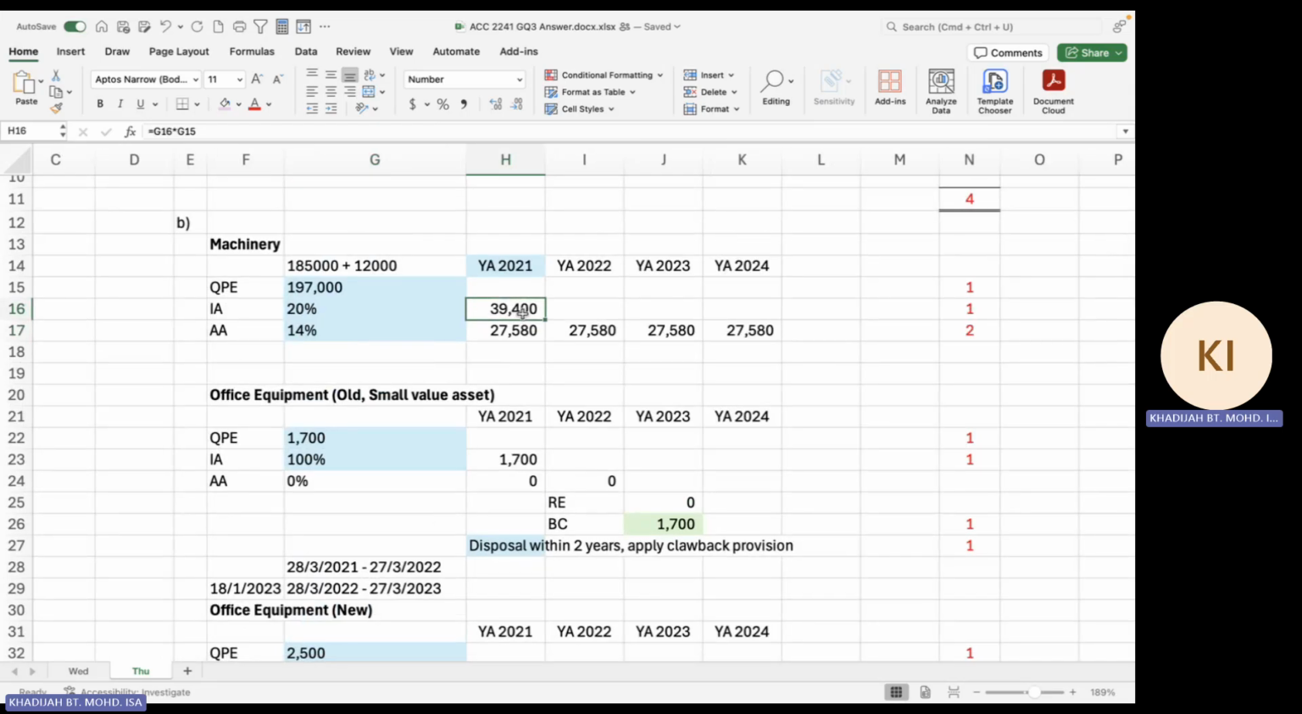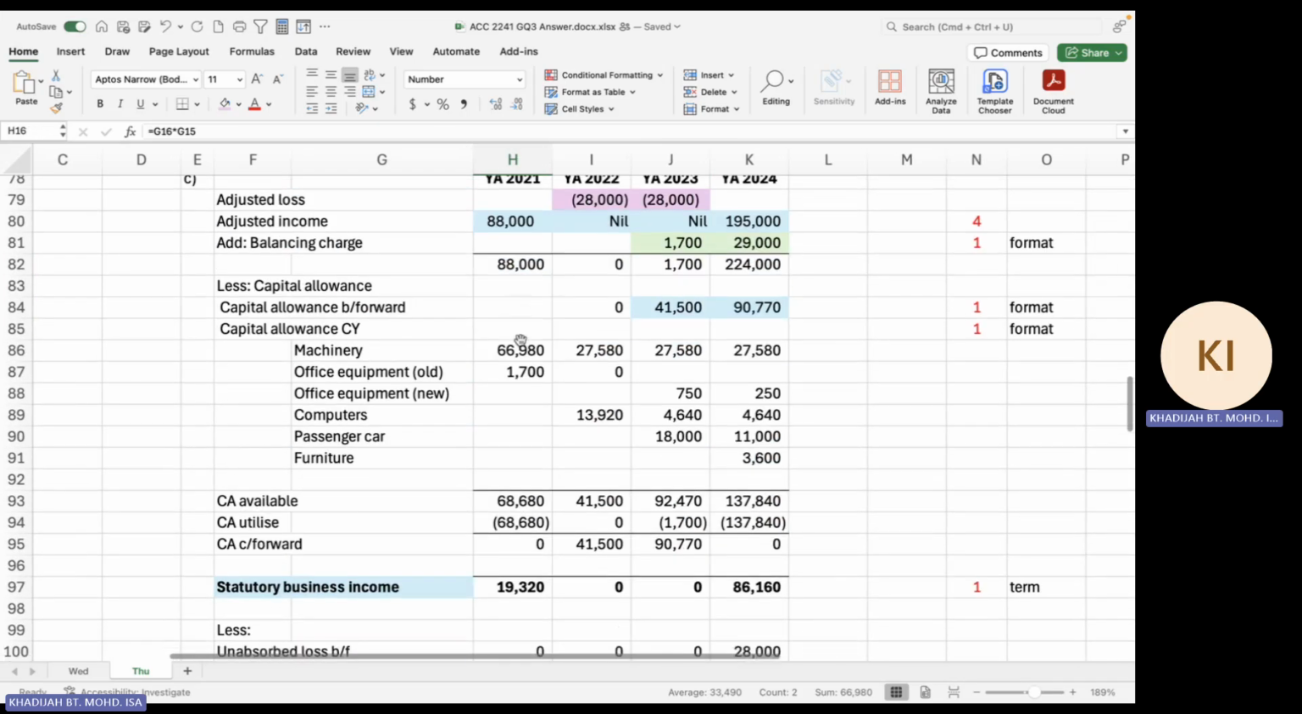So we plug in, for example, the first year 2021. You should have 66,980. So we plug in all the allowances that we claim for the asset. And the office equipment is 1,007 because of 100% claim on a new equipment in 2023. Computers and all that. So from there, you have your capital allowance. Capital allowance available from here to here for that year is 68,680.